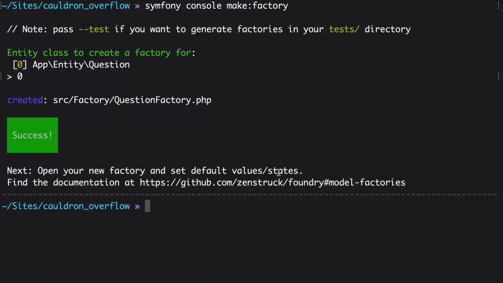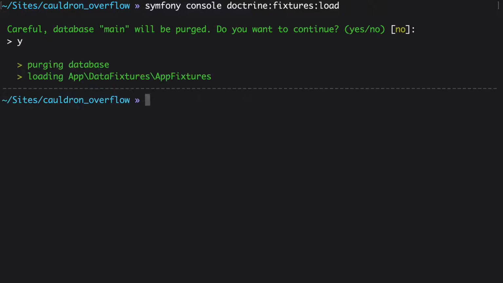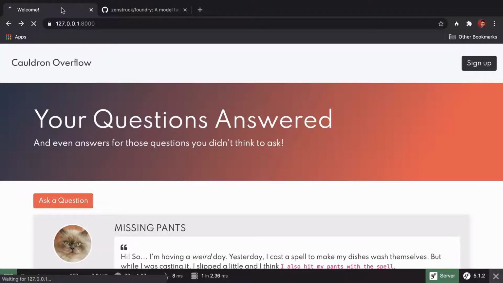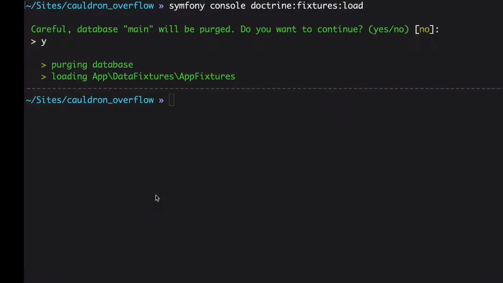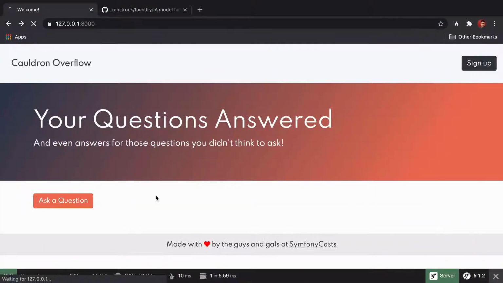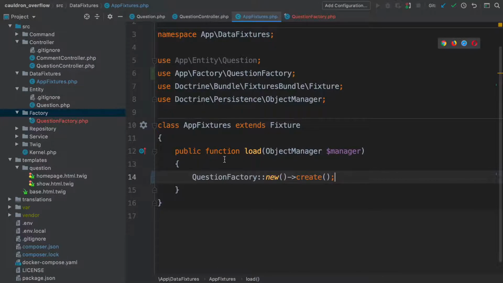Rerun the fixtures. symfony console doctrine:fixtures:load. Answer yes, and no errors. Head over to the browser, refresh, and oh, 0 questions. My one question is probably unpublished. Load the fixtures again, refresh, and there it is!